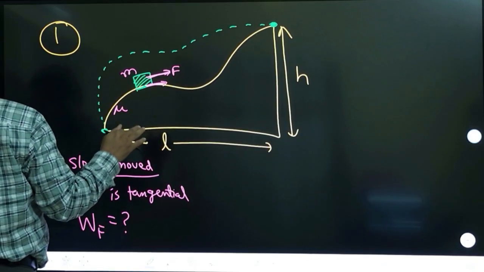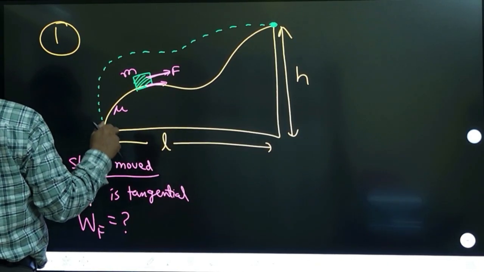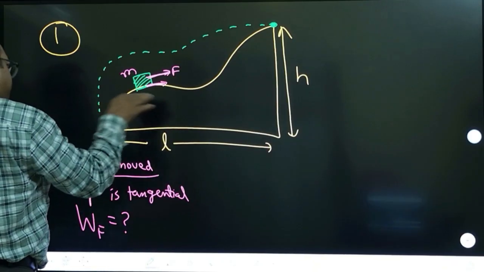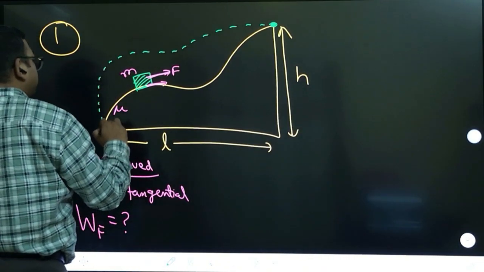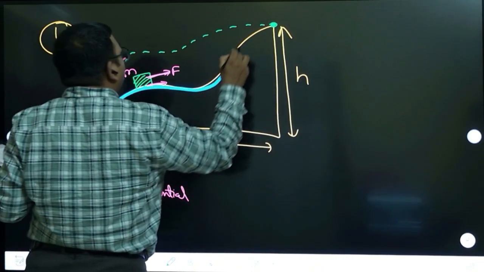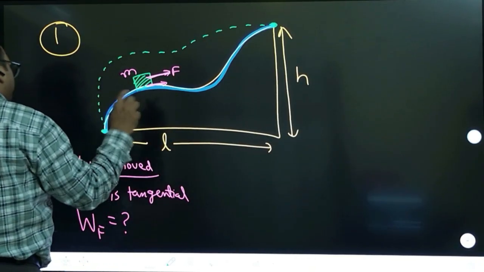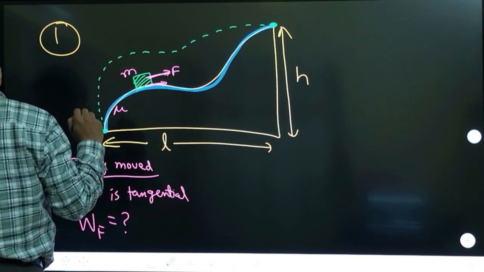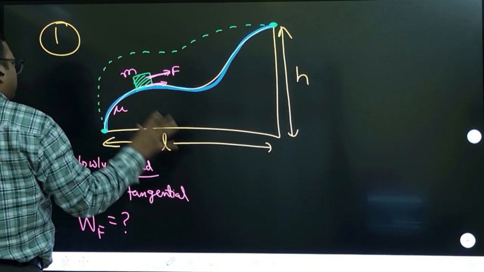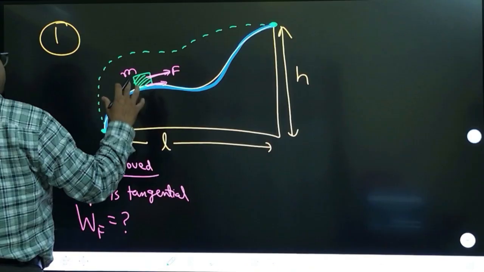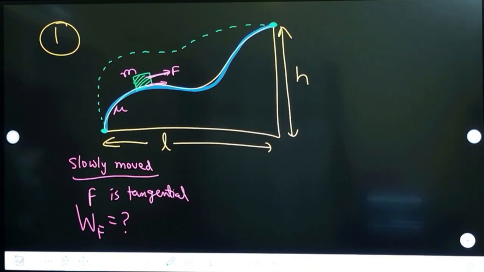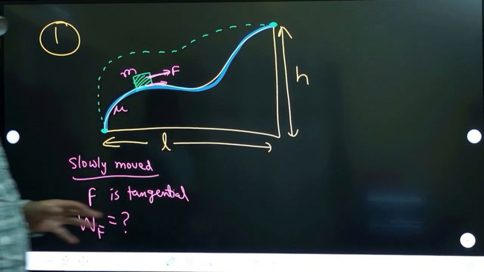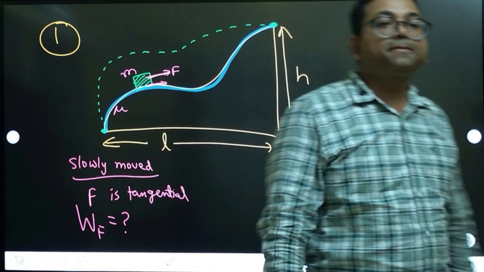First question is, what is the work done if it is moved along this path? Some path is there, and this force is acting along the tangent of this path. So first you calculate the work done along this path due to this force, and then you choose other paths and calculate the work done along those paths. So that is the question. Are you clear about the question? All of you are clear about this question? Yes.